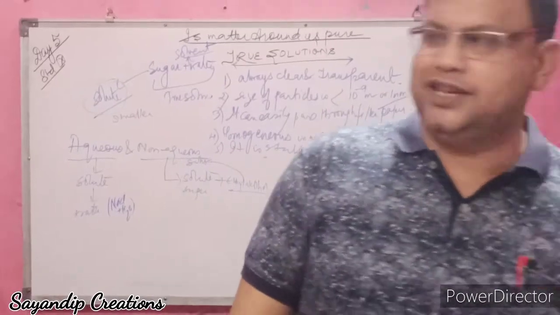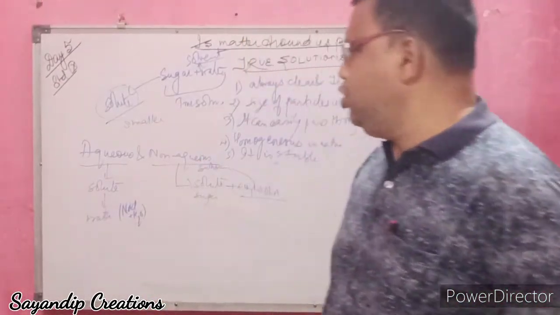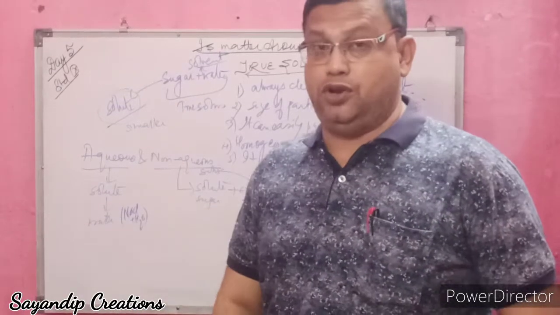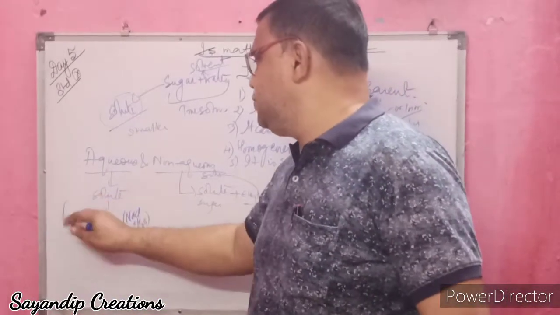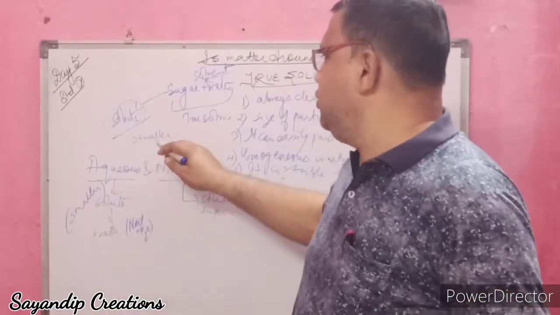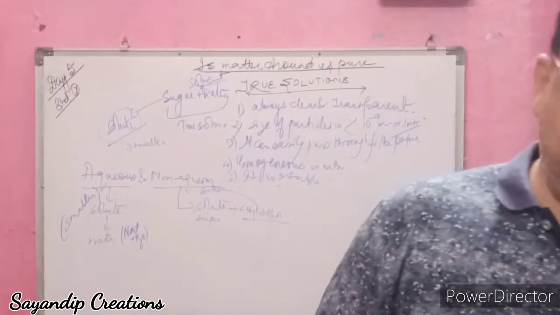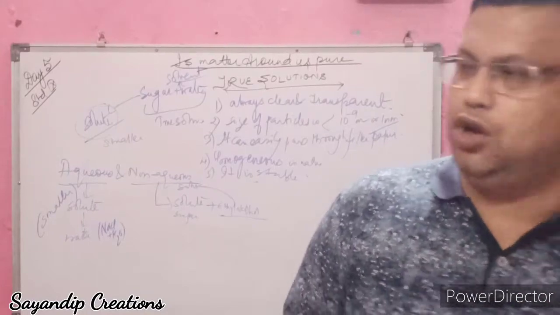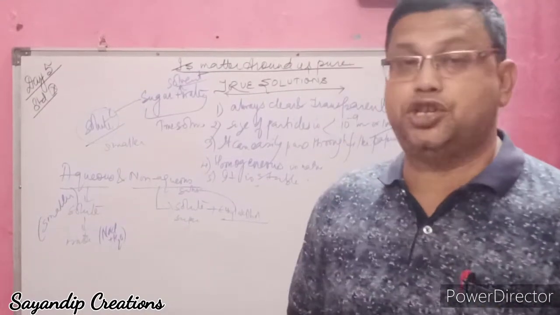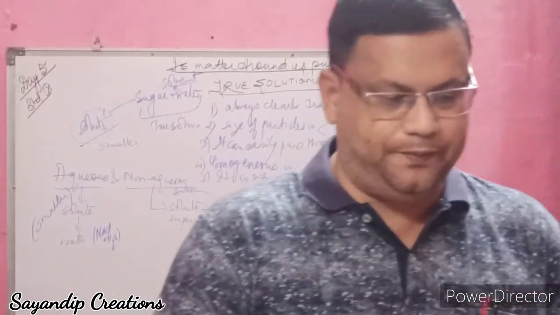Now a solution has two parts, as I told you: solute and solvent. Solute is present in smaller amount, and solvent is present in larger amount. Solute and solvent together combine to form solution.